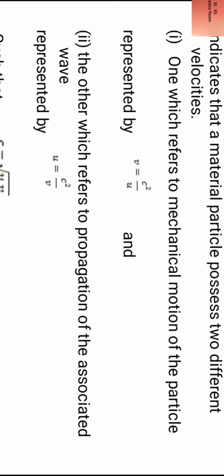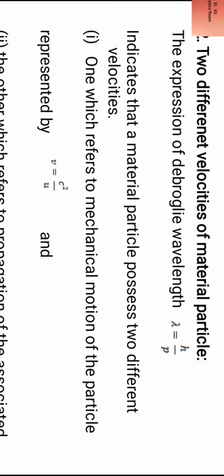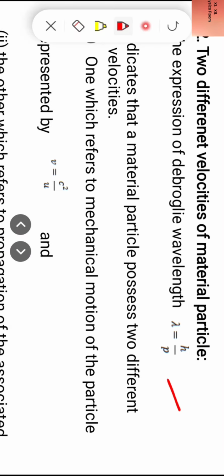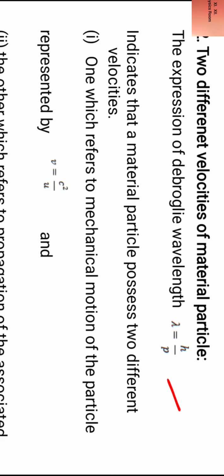This material particle possessed two different velocities, the wave velocity and the particle velocity. Let us see how it has two different velocities. The expression of de Broglie wavelength is lambda equal to h by p. It indicates that a material particle possesses two different velocities.